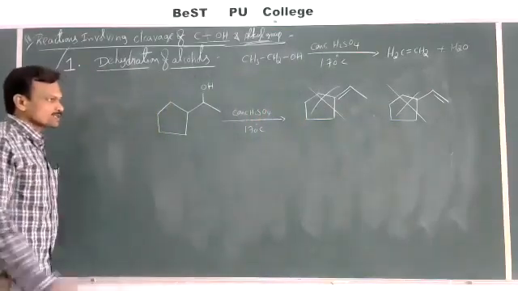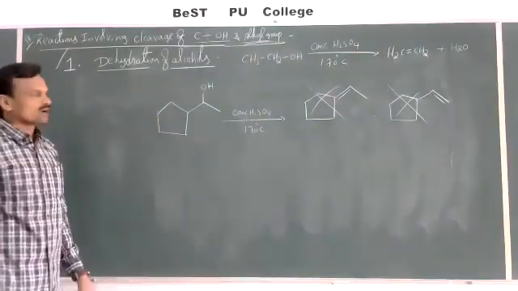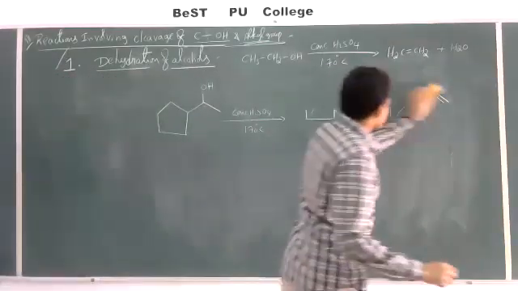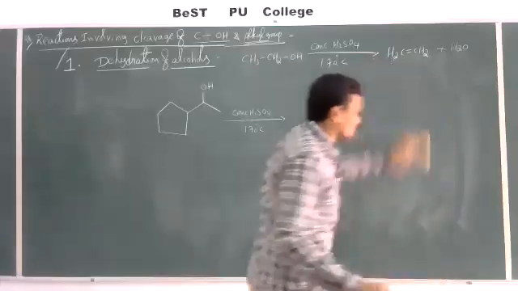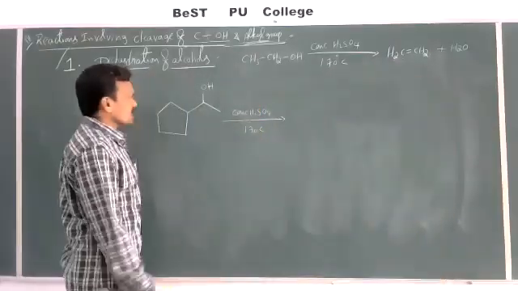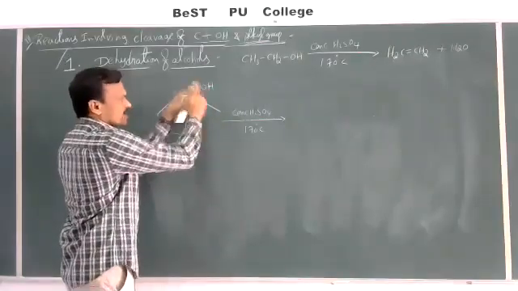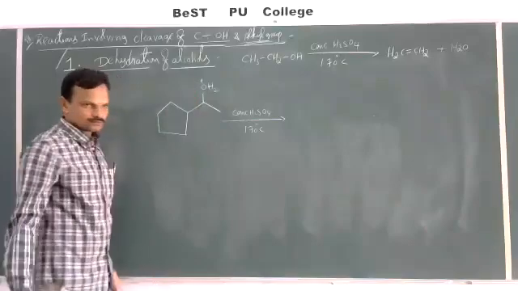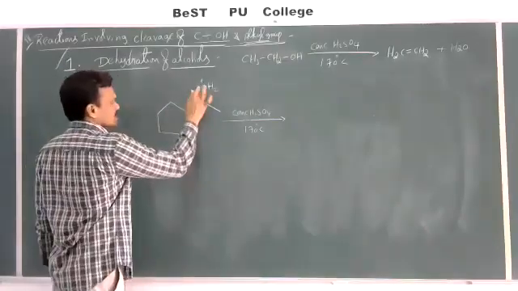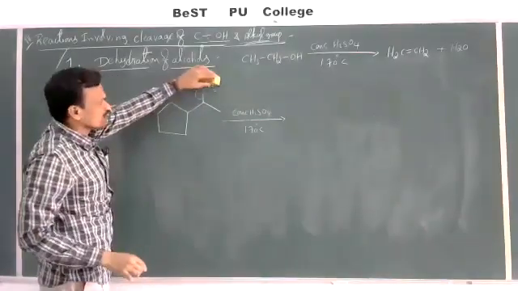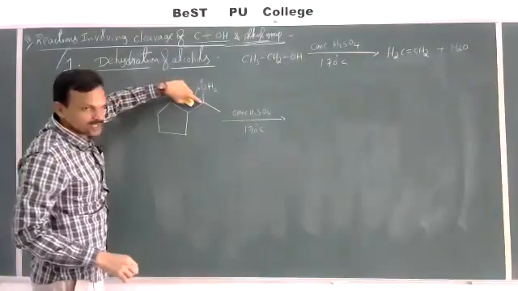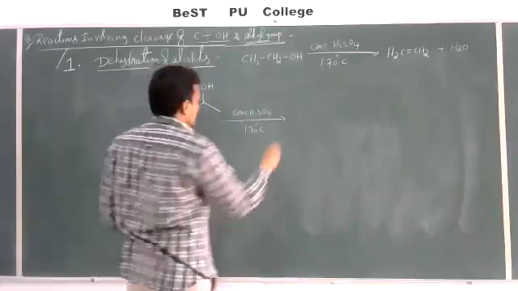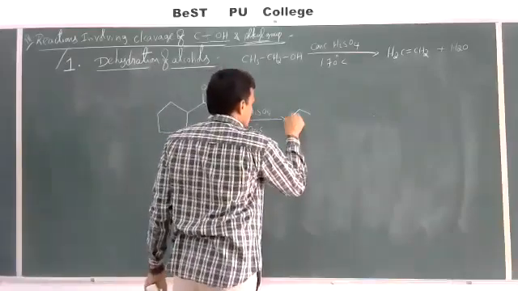Actually, here what happened is, during the reaction after formation of the carbocation, a ring expansion takes place. Let us see how the ring expansion takes place. The rearrangement of carbocation takes place. The first step is protonation of alcohol. If we add a proton here, this becomes OH2 plus. Then this electron pair is gained by oxygen, the water molecule gets eliminated, and we get C plus here. So in the first step, we get the carbocation. This is the carbocation formed here.